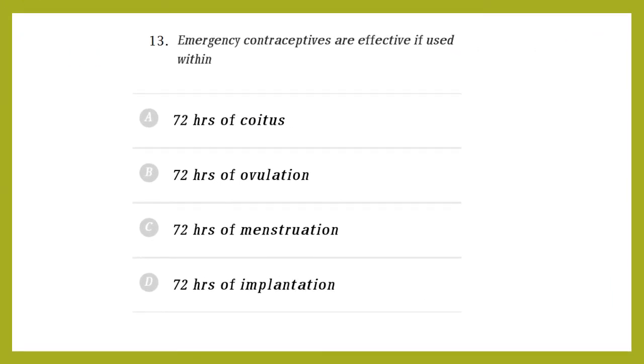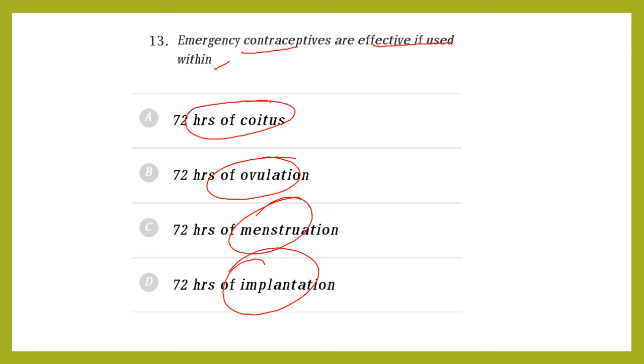Emergency contraceptives are effective if used within 72 hours of coitus, ovulation, menstruation, implantation. So this is not the option. So this is the correct answer, 72 hours of coitus.